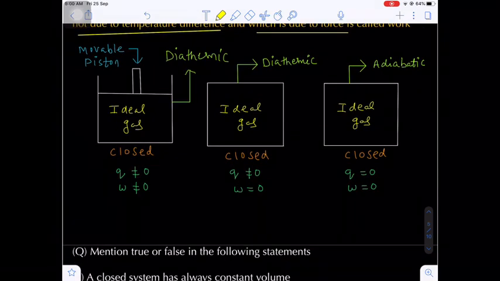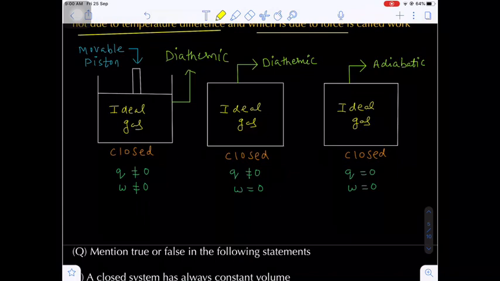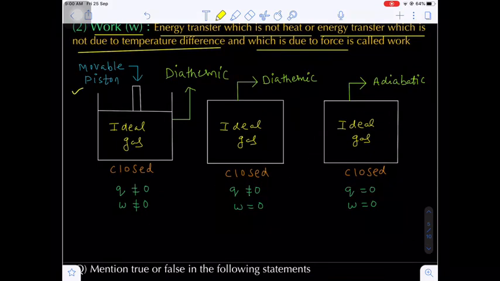Now here I am giving three diagrams. In the first diagram, ideal gas is taken. In the second diagram also, and in the third diagram also, we are taking the ideal gas. Now in the first diagram, what happens? We are taking one movable piston. It is a closed system, and the boundary of this closed system is made by diathermic wall.